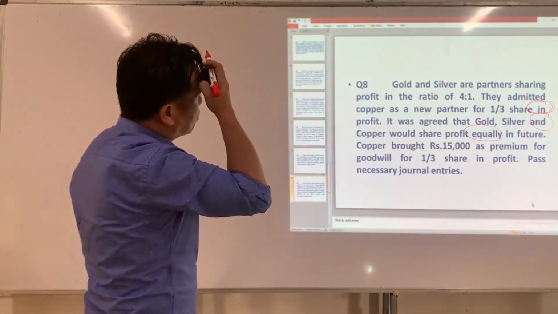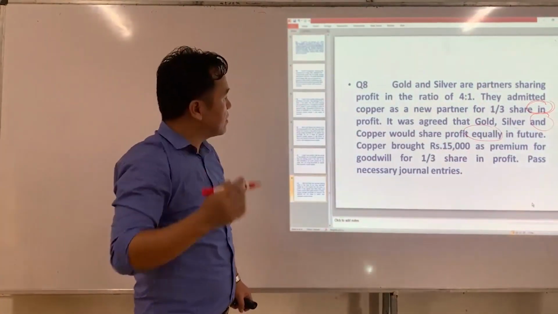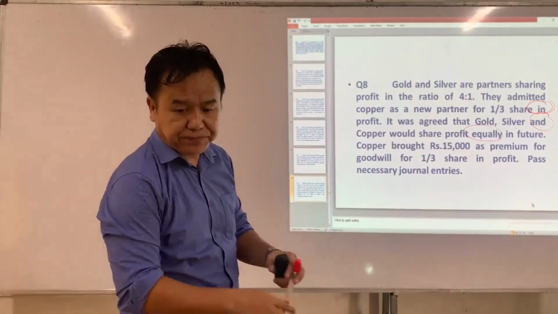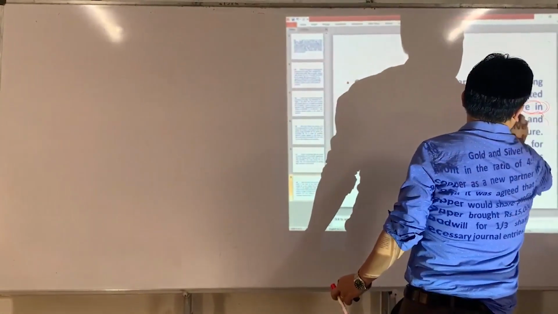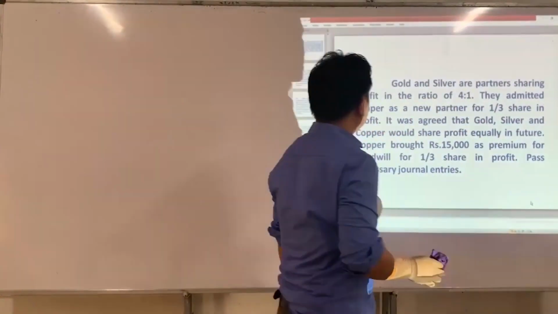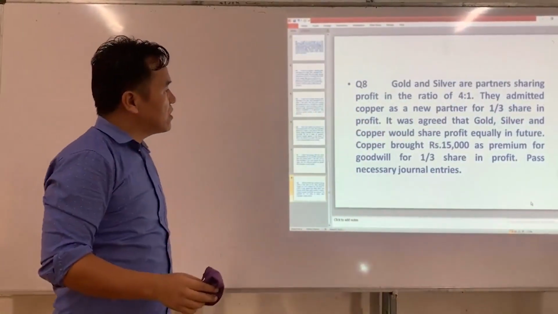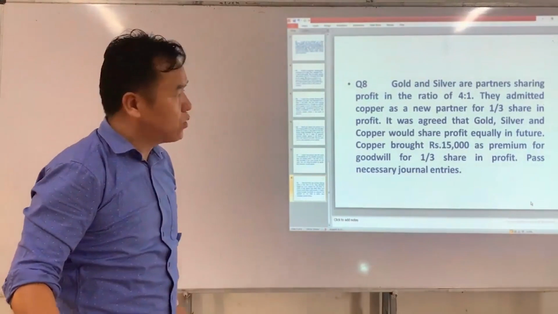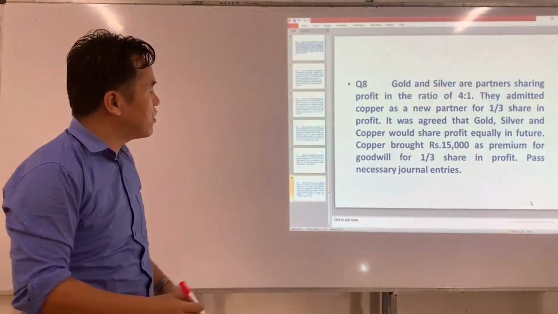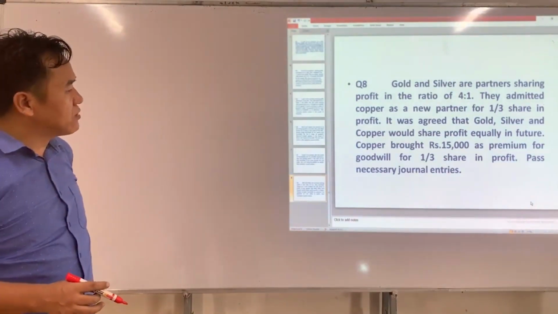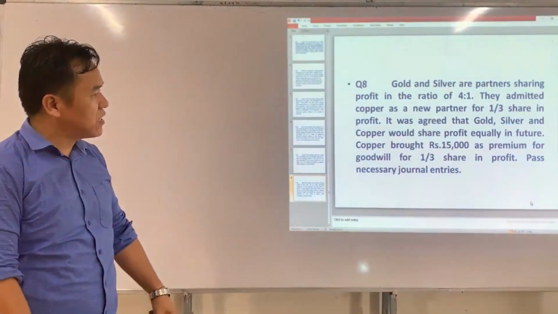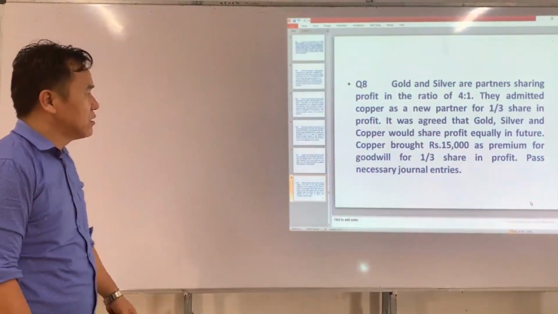Gold and silver are partners sharing profit in the ratio of 4:1. They admitted copper as a new partner for 1/3 share in profit. It was agreed that gold, silver and copper would share profit equally in future, and copper brought rupees 50,000 as premium for goodwill for 1/3 share in profit. Pass necessary journal entry.